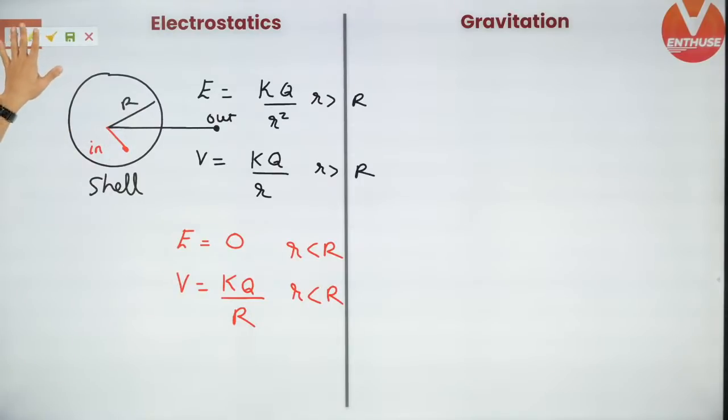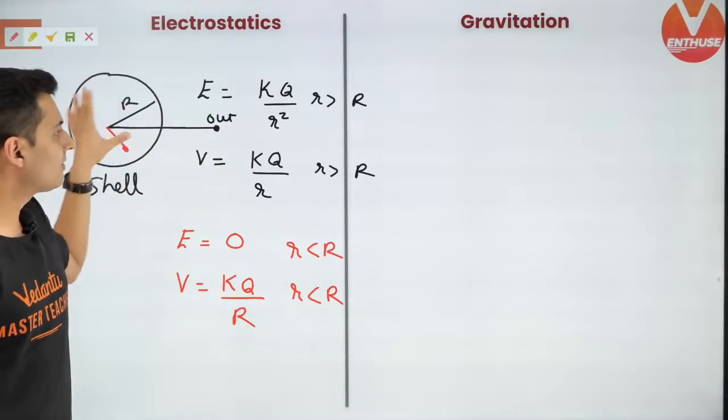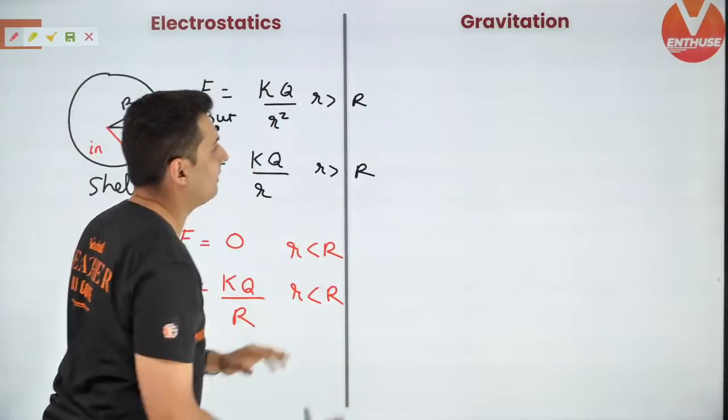Very important formula. Keep this in mind. Inside, the potential is constant, field is 0. Outside the shell, it behaves like a point charge or a point mass. Same rules apply for gravitation also.